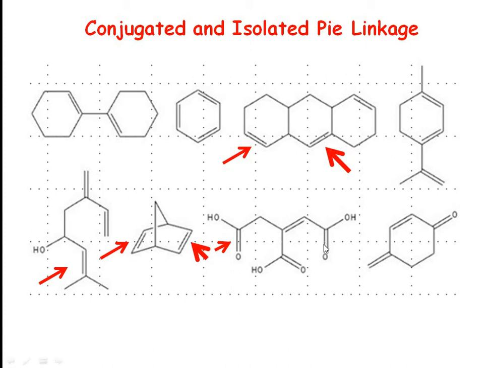Here you can observe the conjugation, and here you will observe the isolated pi linkage. Here you can see conjugation, while in this case you can see conjugation here but an isolated pi linkage over here. This is showing conjugation. Here all the 3 pi linkages are isolated pi linkages. Here also you can see the conjugation in this molecule.